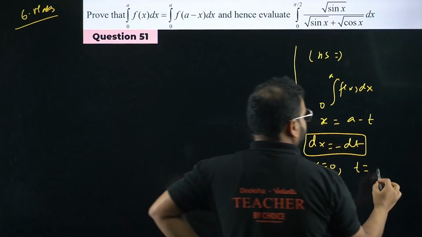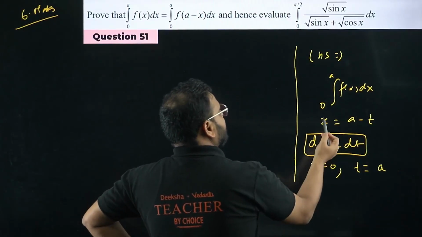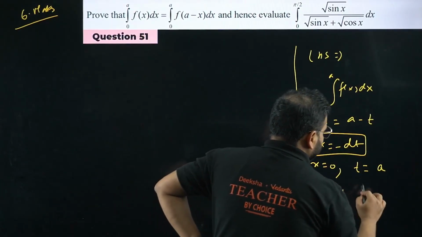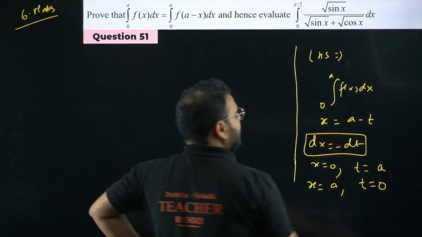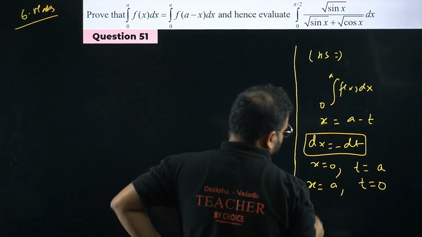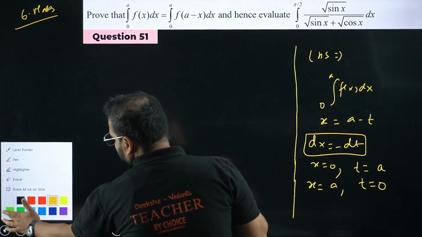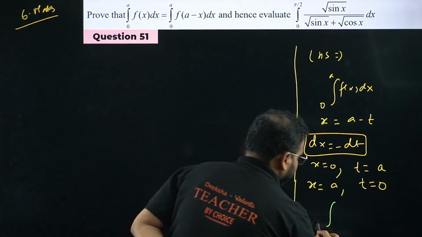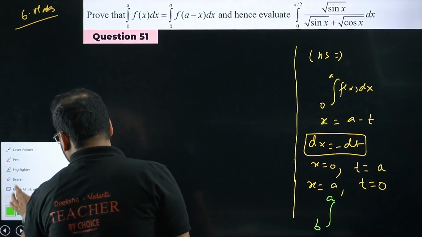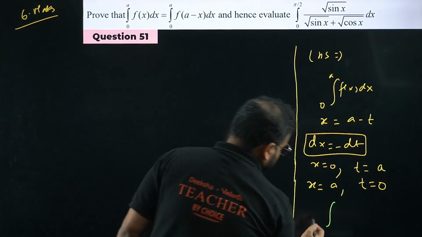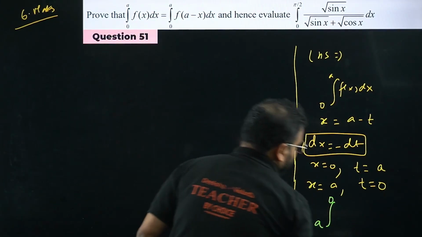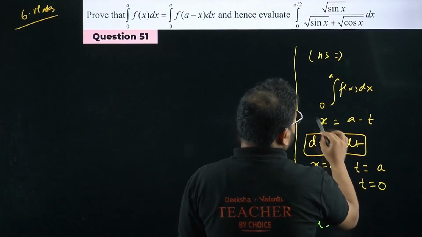X is 0, so t will become A. When x is A, t will become 0, because if you put A here, A and A cancel. So the LHS integration will become an integration with lower limit A and upper limit 0, so A to 0. You will have f of, in place of x, A minus t.